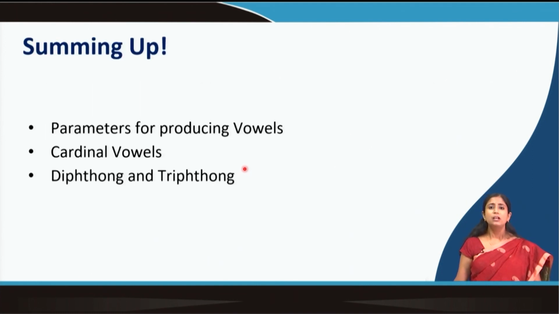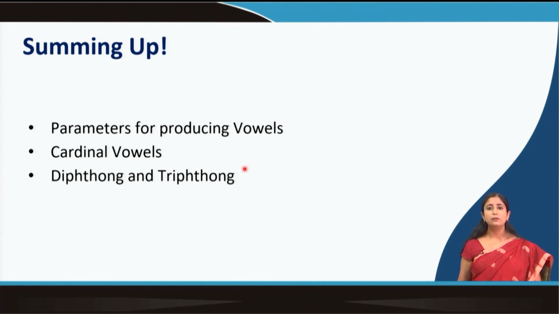Now, let us sum up. Today we talked about parameters for producing vowels, how we can change the quality of vowel sounds. One is by changing the shapes of our lips, making it rounded, less rounded, spread, less spread. So, lip rounding. Another is by taking more time to utter one vowel sound compared to another. So, vowel length. Secondly, which portion of the tongue is getting the pressure.